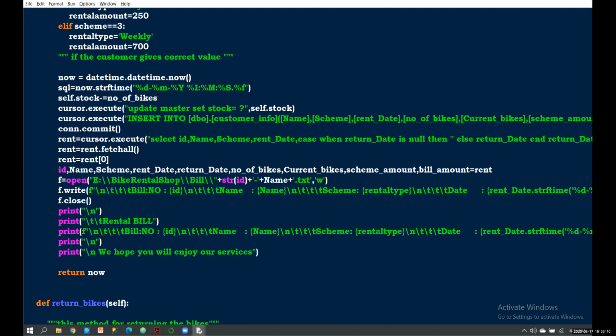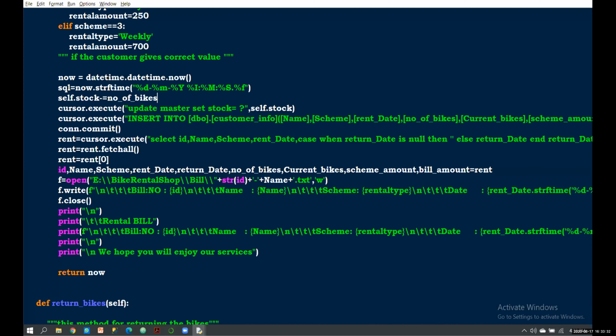And here I'm using self.stock minus equals the number of bikes. If the rental schemes are correct, then I have to subtract from my available stock the number of bikes. Then after that I'm going to execute.